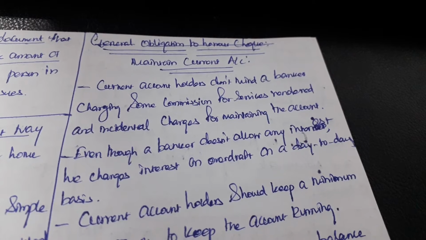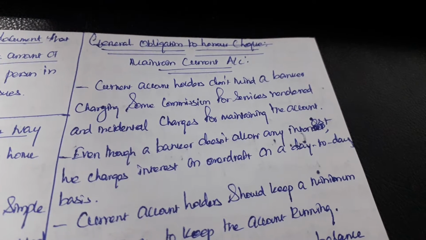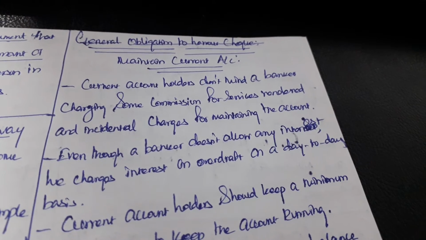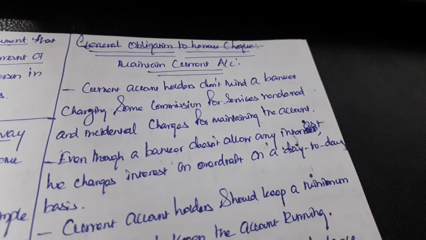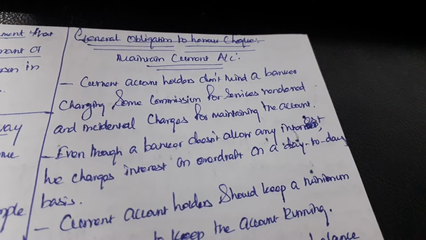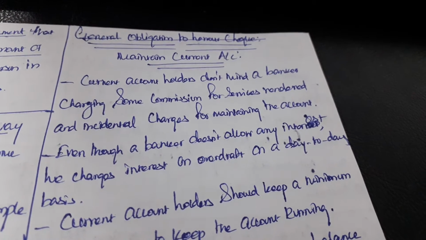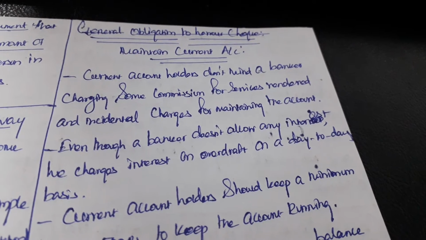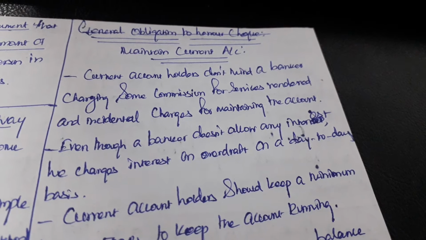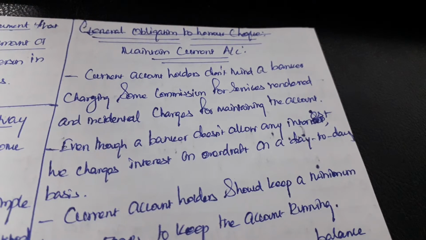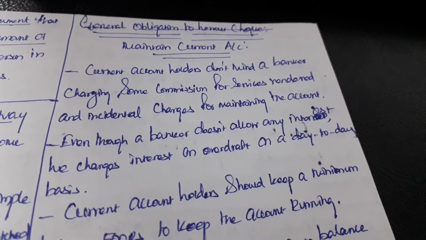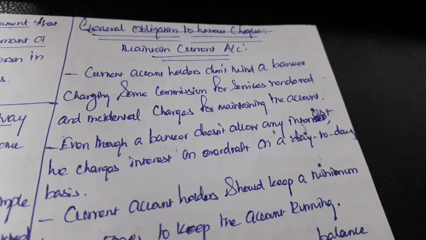because the businessman has to maintain a lot of transactions for their business purpose. For that purpose, the businessman will open a current account. Current account holders don't mind a banker charging some commission for services rendered and the incidental charges for maintaining the account. The bank should charge some commission and incidental charges for maintaining the current account.